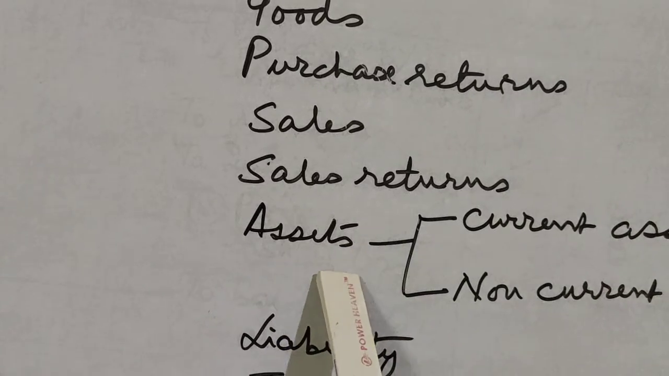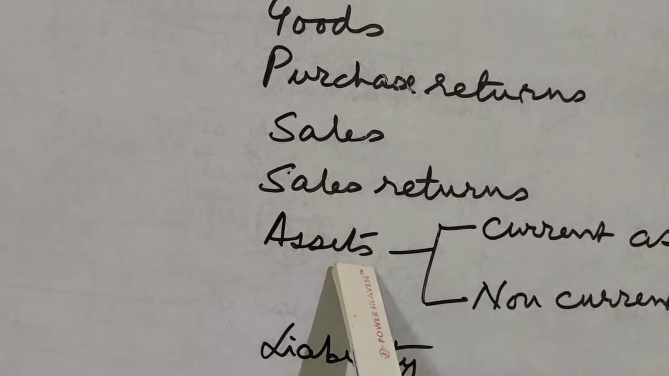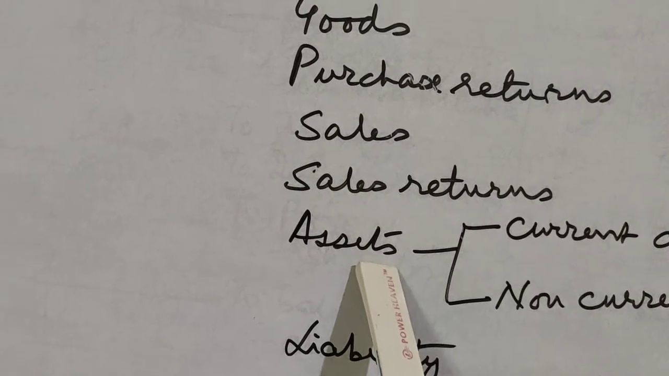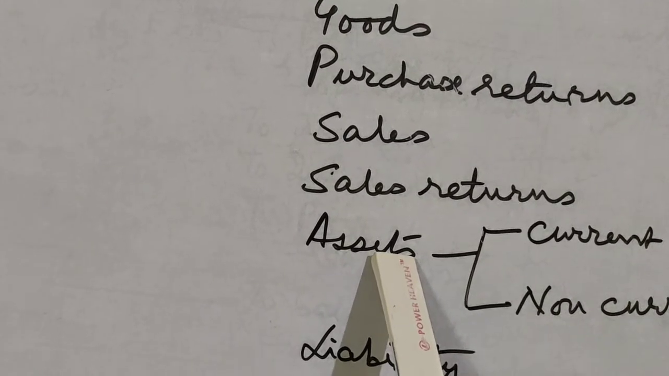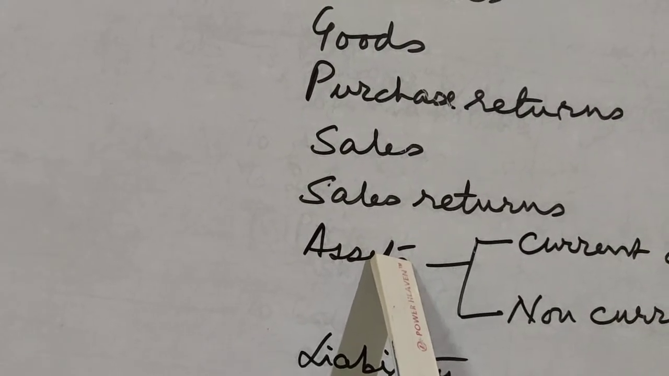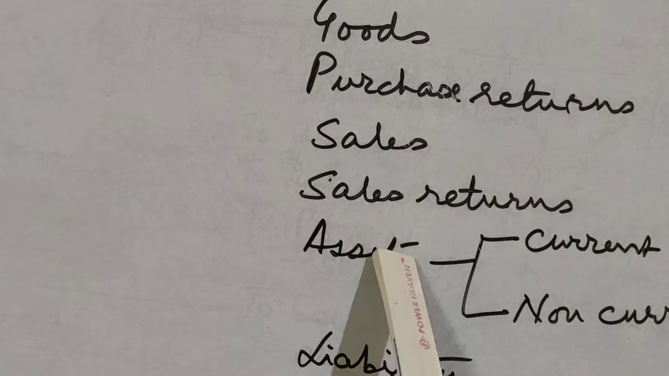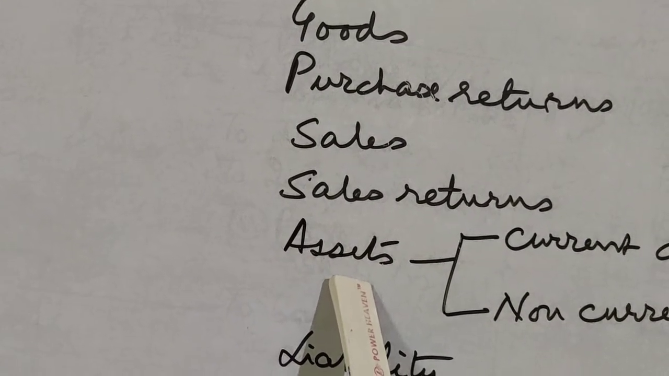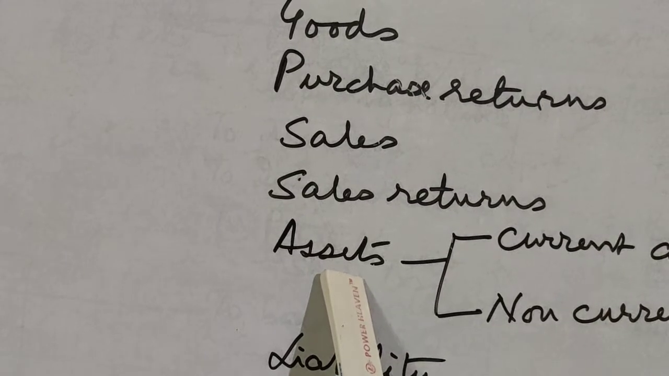Now we come to assets. Assets are things of value which have future service potential. For example, furniture is an asset. For example, say a fan, that is an asset. A building is an asset. Okay? So anything of value which gives you service in future is termed as an asset.